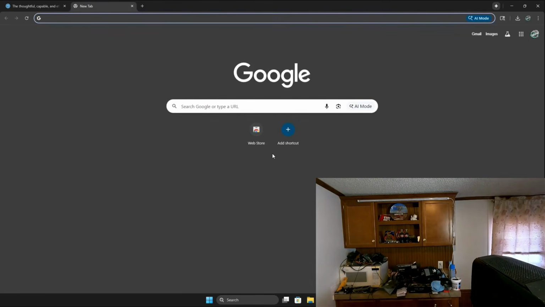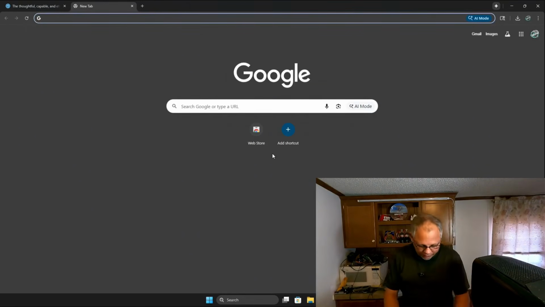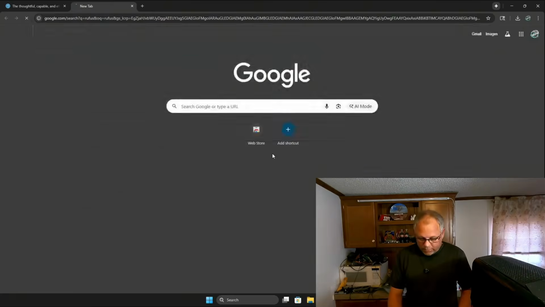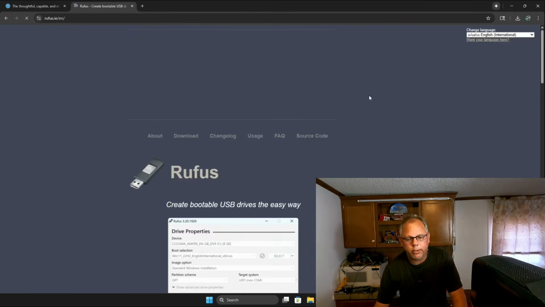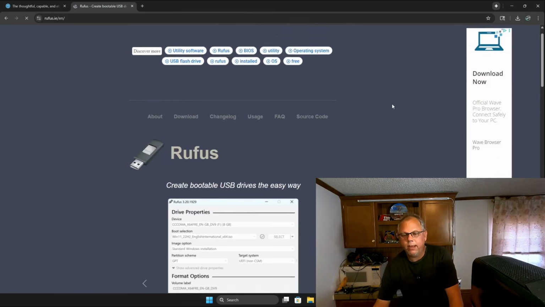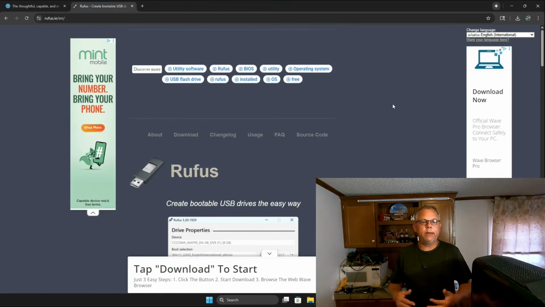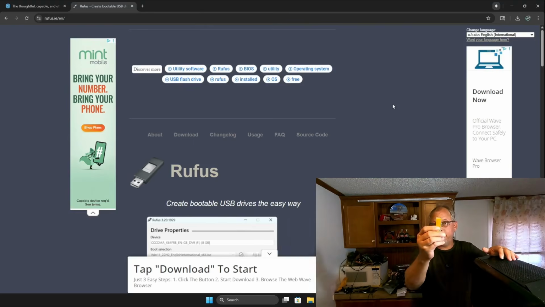We're going to create the USB installer for this. That's what we're going to work on right now. So what I use to do these is Rufus. You can just type Rufus into your search bar. Click enter, and it's going to take us right to Rufus, where you can create bootable USB drives. A lot of people use Ventoy, and I could put it on that, but I'm going to mess with so many of these. My 16 gig flash drives like this guy are not going to hold it.